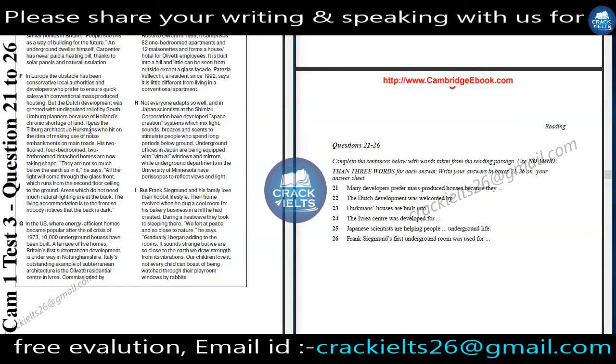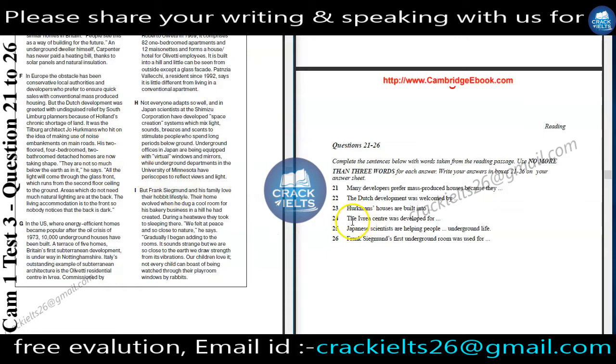We will read this: Herkman, who hit on the idea of making use of the noise embankment on main roads. He's given us information about noise embankments. And Herkman's houses are built into which place? Built into the noise embankment, or we can also write only embankment, or we can also write roads embankment, because here we can find our words, embankment on main roads.